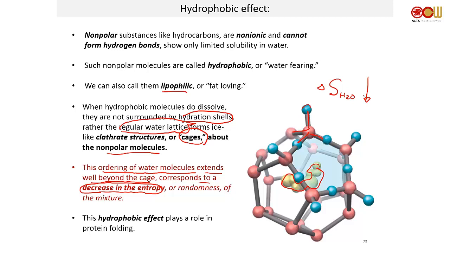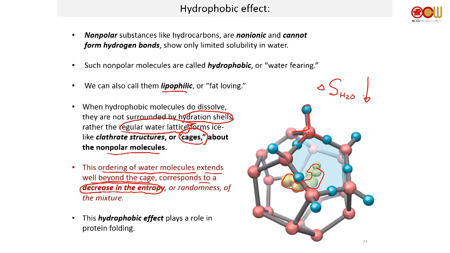Okay? So as a result, if you have lipids dissolving in water, you generate a lot of these cages. So as a result, your lipids do not want to generate a bunch of these structures. So the lipids will come together, and then it minimizes the amount of these cages that you have to form.